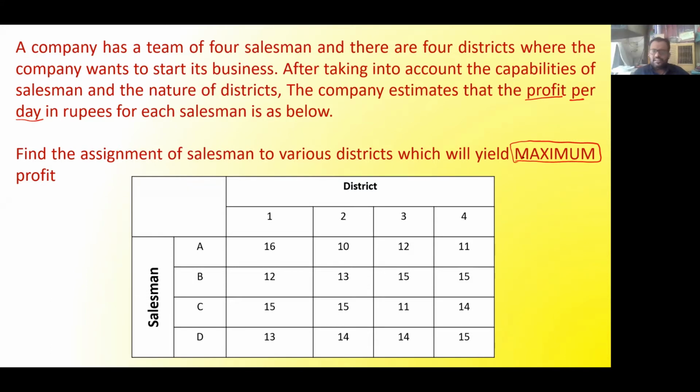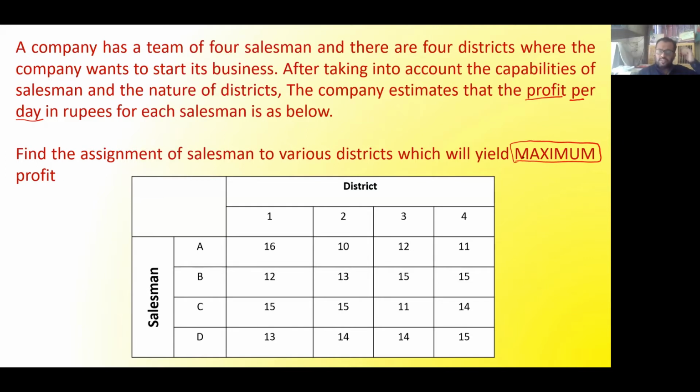But the condition for using the Hungarian algorithm is that the problem should be of minimization type. The Hungarian method is not applicable to maximization problems.